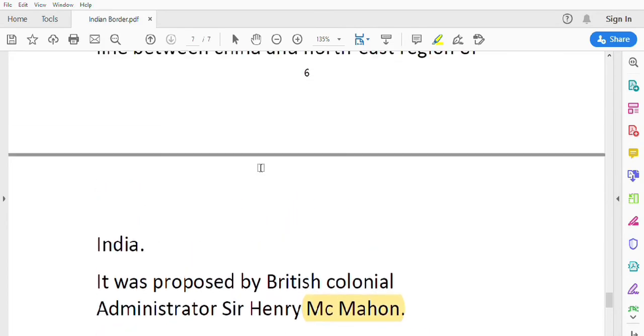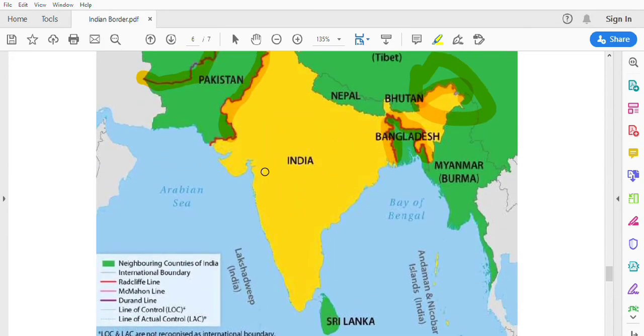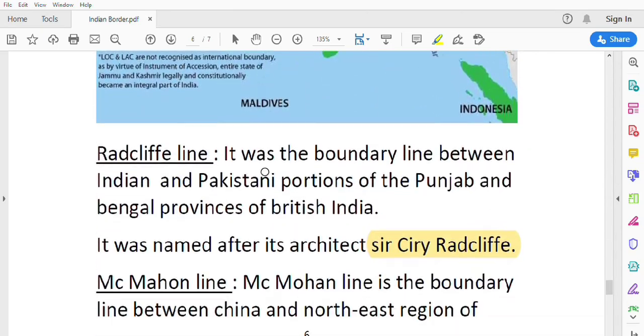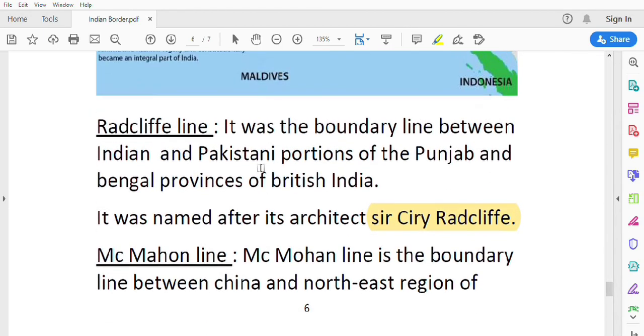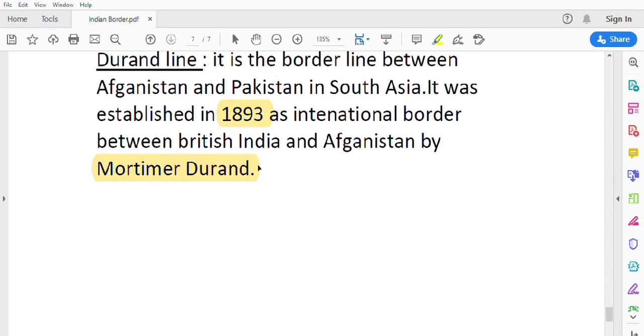We discussed different land borders of India and different maritime borders of India. We discussed the line of control and line of actual control. We discussed different border lines: the Radcliffe line, McMahon line, and Durand line. Okay, this is about the Indian borders.